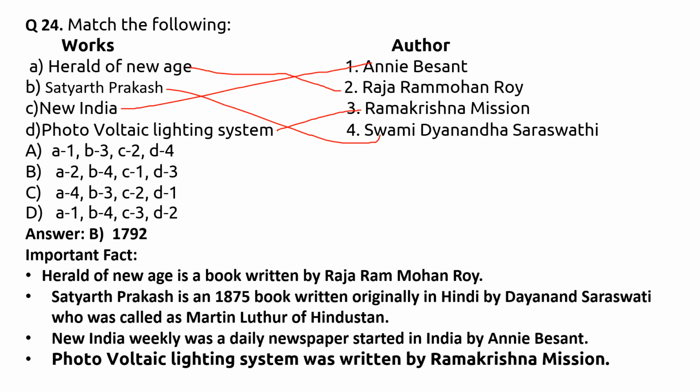Let us know some important facts. Herald of New Age is a book written by Raja Ram Mohan Roy. Satyarth Prakash is an 1875 book written originally in Hindi by Dayanand Saraswati, who was called the Martin Luther of Hindustan. New India Weekly was a daily newspaper started in India by Annie Besant. Photovoltaic lightning system was written by Ramakrishna Mission.